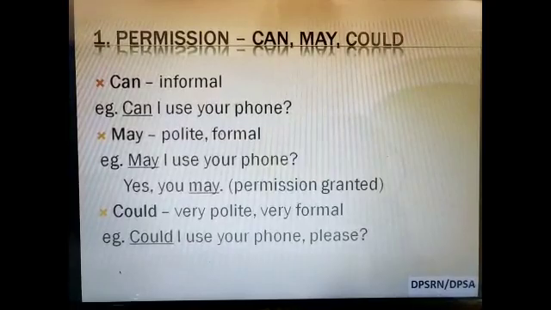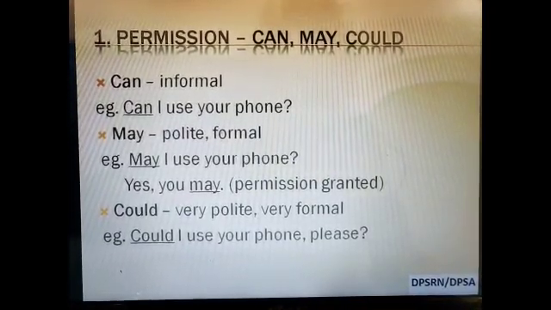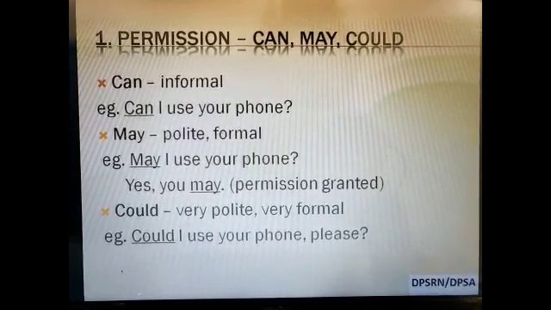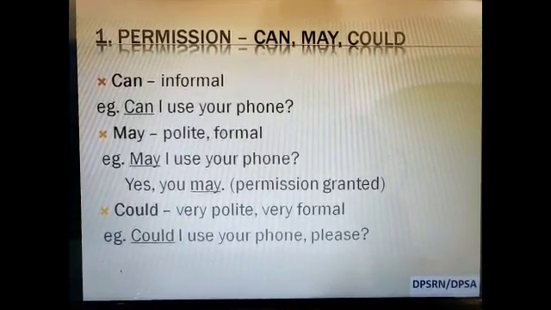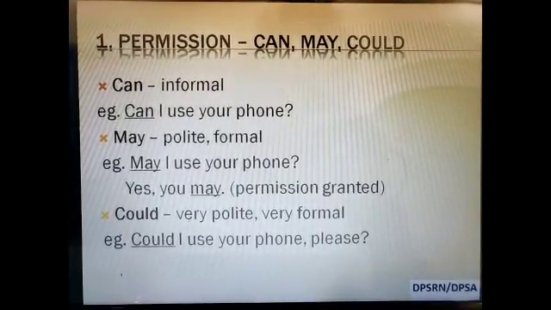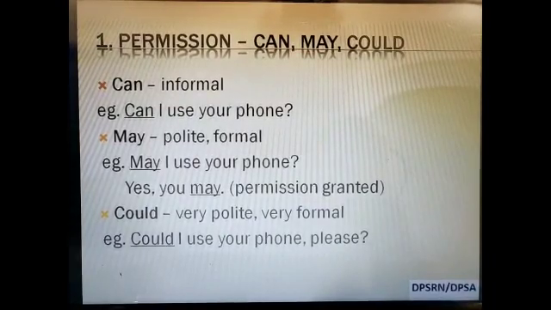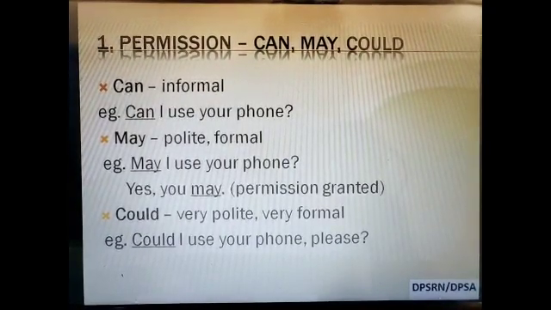Let us discuss the modals of permission. They are three in number: can, may, or could. Can is always used in the informal sense. Can I use your phone? You can talk to your friend like that. May is polite or formal. So may is always used in the polite or formal sense.